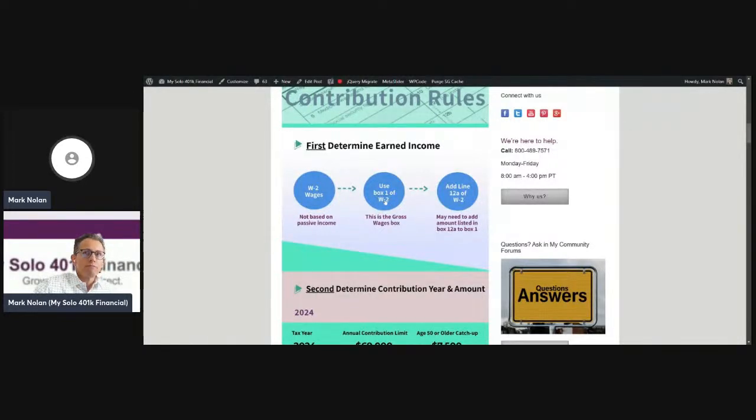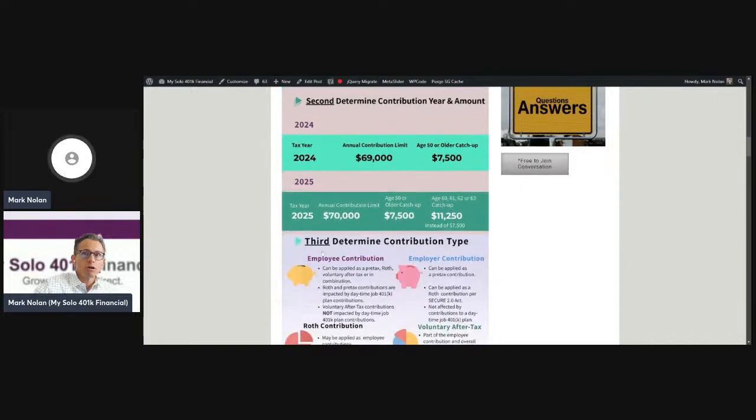For example, if you have box 1 W-2 wages of $100,000, and we're talking about 2024 solo 401k contributions, moreover, voluntary after-tax solo 401k contributions, you're going to be able to contribute $69,000 as a voluntary after-tax solo 401k contribution, and then convert that over to the Roth solo 401k or the Roth IRA.